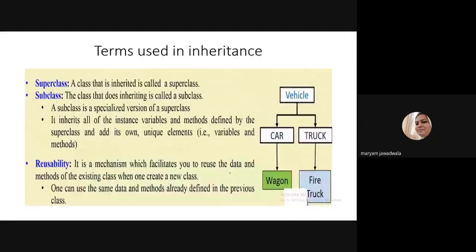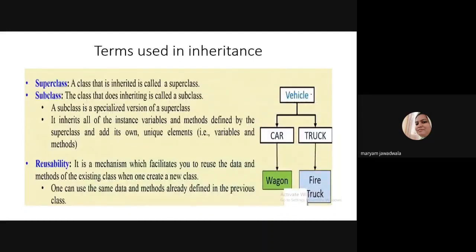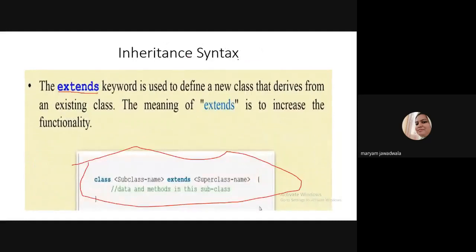For example, in the previous slide, if I want to create Car, then what is the code for writing this in Java? You write class, and then the name of the class is Car, extends, and the name of the superclass, that is Vehicle. And after that, in curly braces you define that class, whatever you want to define. So hope you understand this syntax of how to write a subclass. Any doubt, then please ask, student. Is this slide properly visible to all of you? If not, then please let me know.